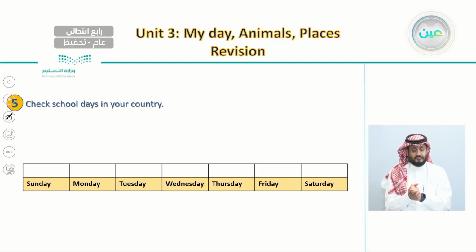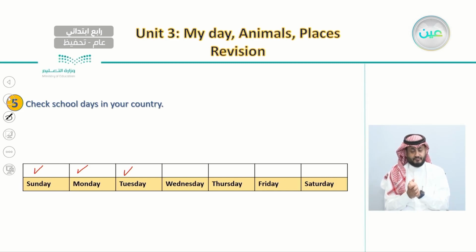So here we have Sunday, is it a school day or not? It is a school day, so here we did put a check mark. What about Monday? Is it a school day? If the answer is yes, then we put a check mark. And what about Tuesday? Is it a school day? If it's yes, here we put a check mark.